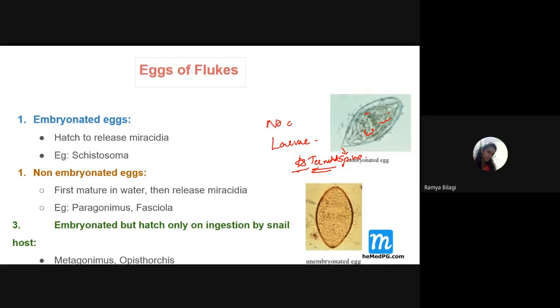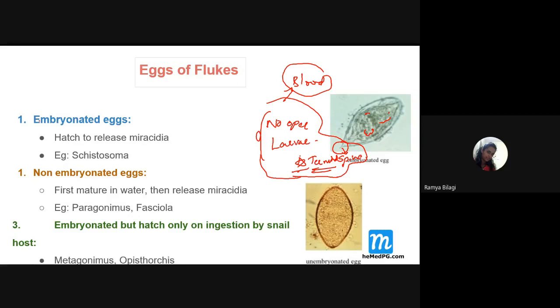So there is no operculum. Now all these are the characteristic features of which fluke egg? It is a characteristic feature of the blood fluke or the Schistosoma. So if such an egg where a typical characteristic spine, a sharp projection, is present, then it should come to your mind that this is an egg of Schistosoma, the blood fluke.